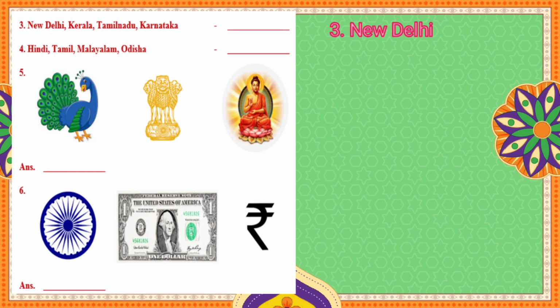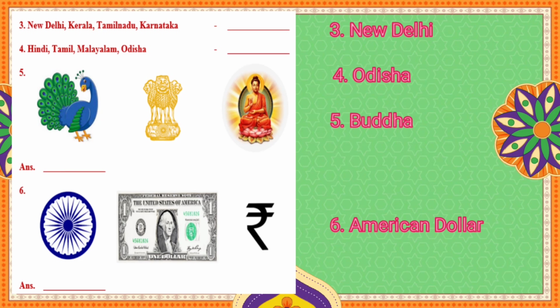Next, the 4th one, the answer is Odisha. Yes. Next, our national bird is given, an emblem is given, and Buddha is given. The answer is Buddha. This is the odd one. And for the 6th one, the answer is American dollar.